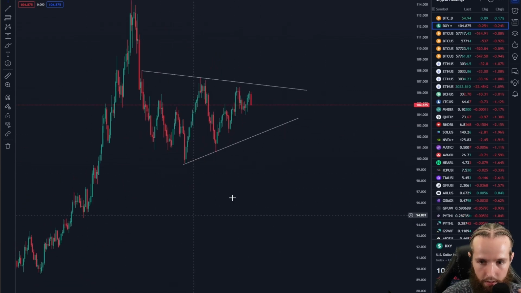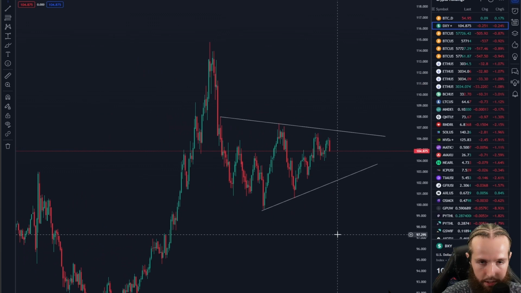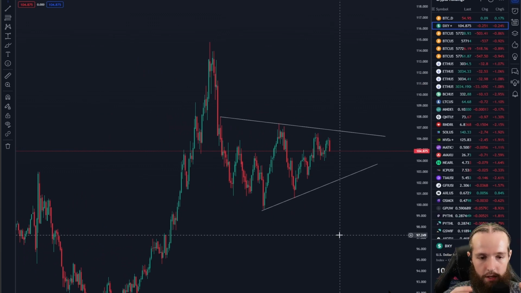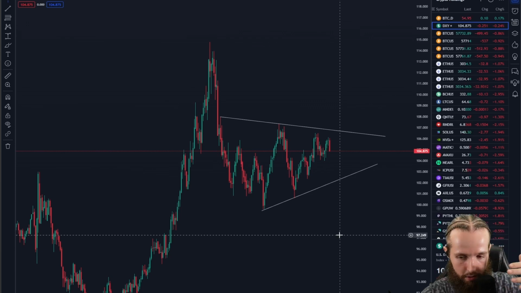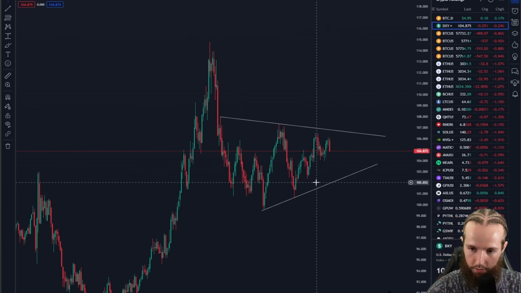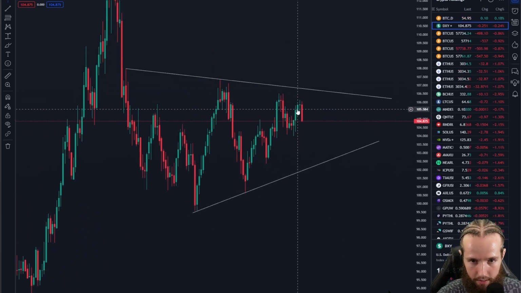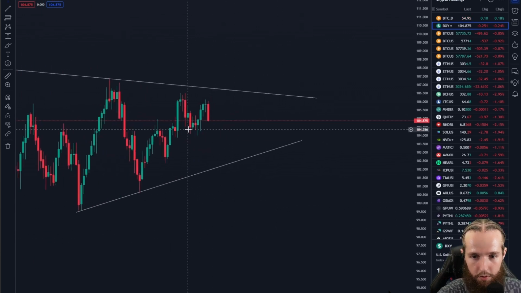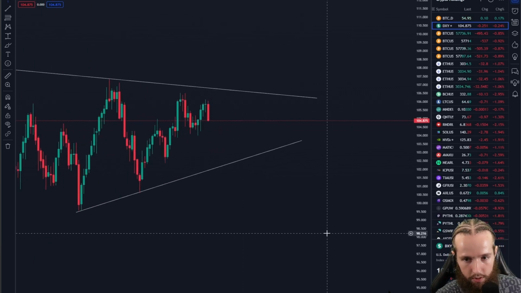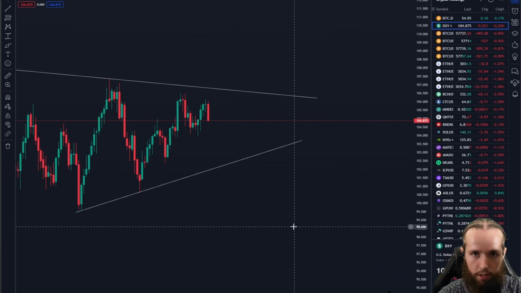So right here, this is the DXY. DXY is a dollar index. So this is the measurement of the strength of the US dollar against a basket of other currencies, fiat currencies. And so this is what measures that. Now, the past couple of weeks that crypto has been down, this is a weekly chart, the DXY has been going up. So when the DXY is going up, naturally assets are going to suffer. If the dollar is strong, things that are priced in dollars are going to cost less dollars to buy. That's just how the markets in general work.